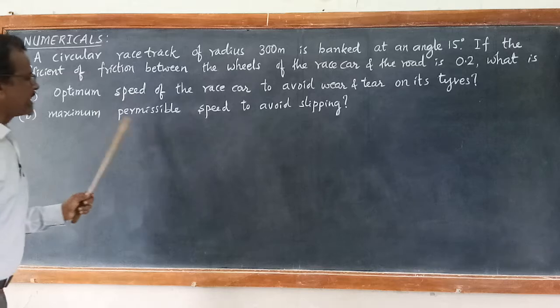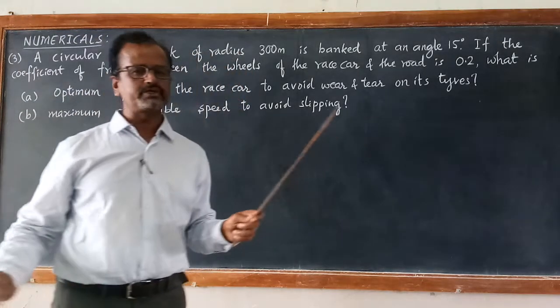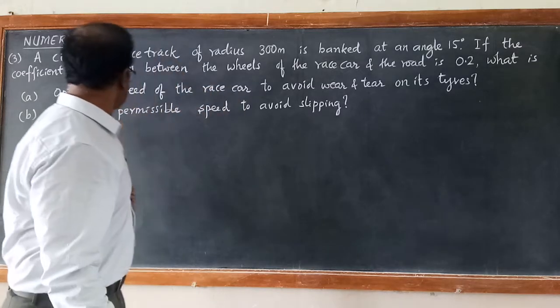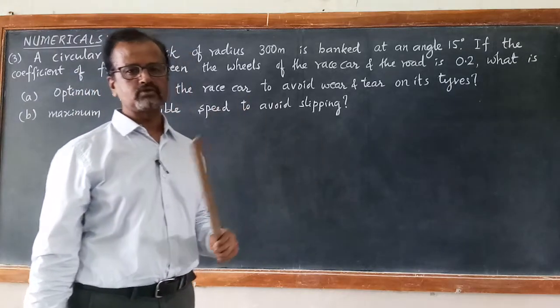The second part is the maximum permissible speed to negotiate the banked curve. What is the maximum permissible speed to avoid slipping? These are the two parts.